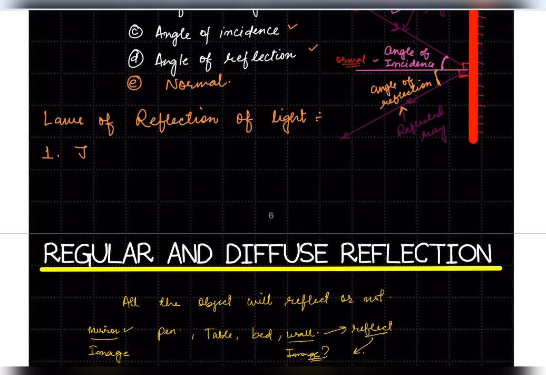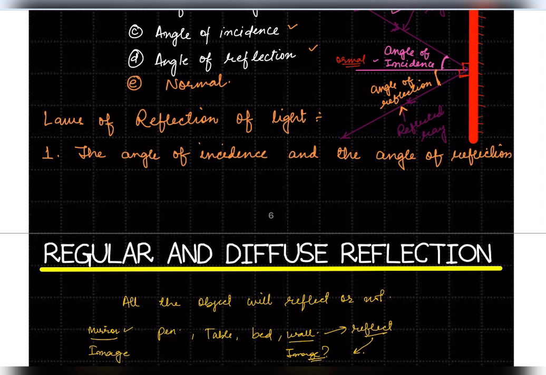The angle of incidence and the angle of reflection are always equal to each other.